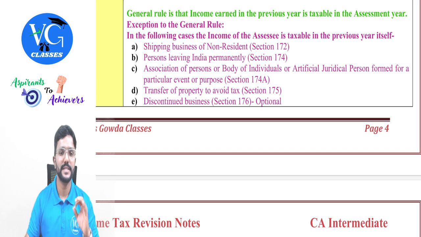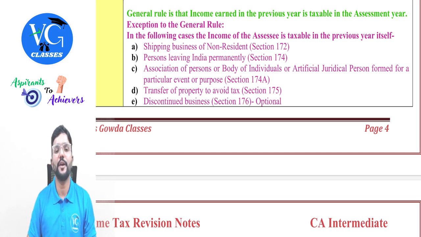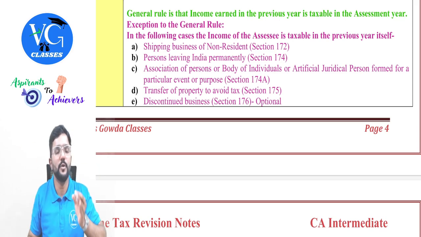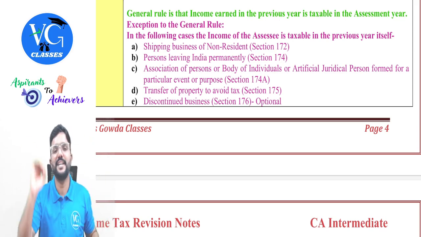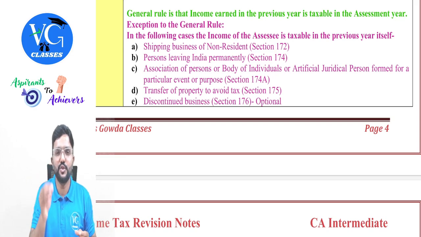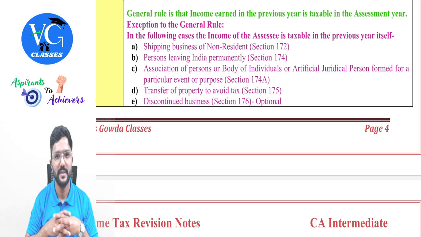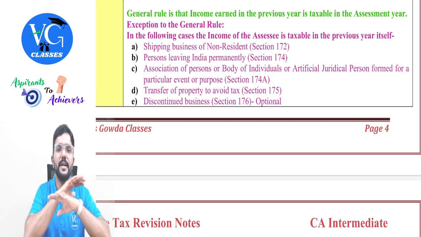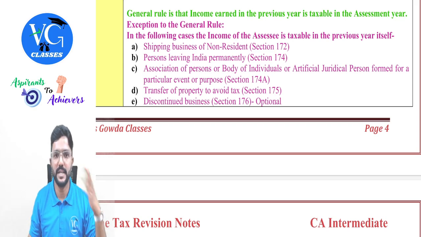Yes. Next, association of persons or body of individuals or artificial juridical person formed for a particular event or purpose. Now assume we all have formed an association of persons in order to celebrate Children's Day or Teachers' Day. And from each student, we are collecting some fees or some amount. And once this celebration is done, we will discontinue. We will discontinue because our purpose is served.